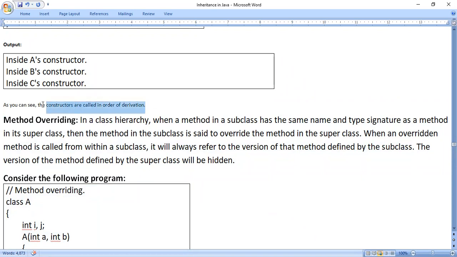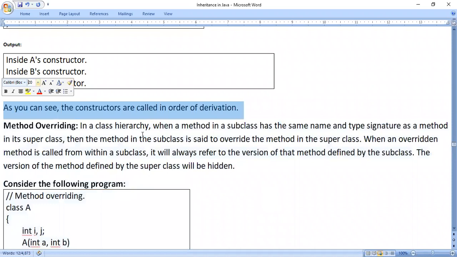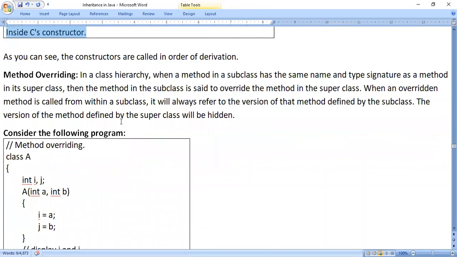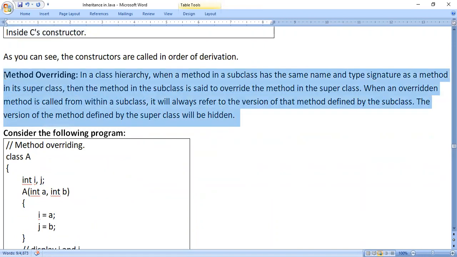As you see, the constructors are executed in the order of derivation. If you look at the output, you will come to know the constructors are called in the order of derivation. Next, method overriding. Method overriding is a very important concept in Java programming, and it is a 100% question in interviews. Whenever we go for an interview, first they will ask what is method overriding.